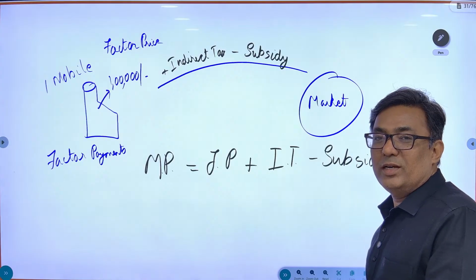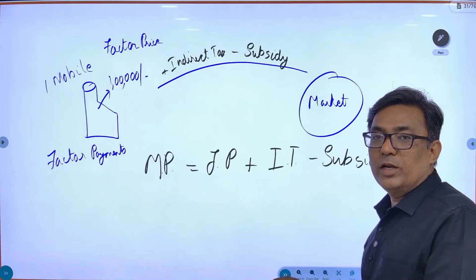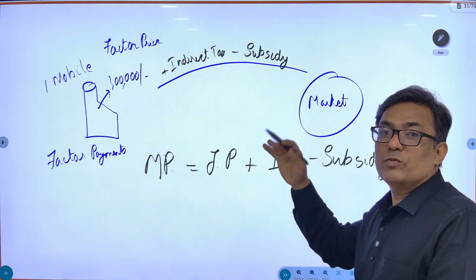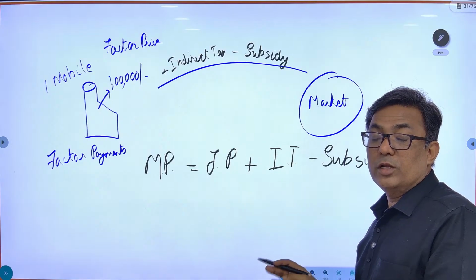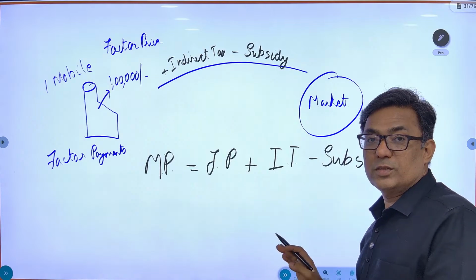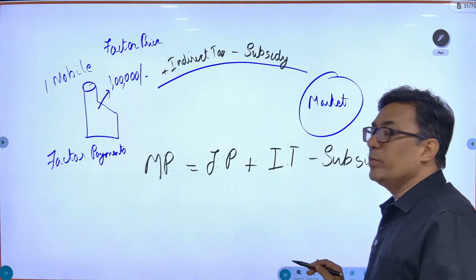There is no need to mug up, just understand. From the factory, if anything is going to the market, there is going to be addition of government taxes, or there is going to be subtraction of subsidies if the government at all is providing. Mind you, government does not provide subsidy for each and every good or service. But wherever it is applicable, it has to be subtracted.